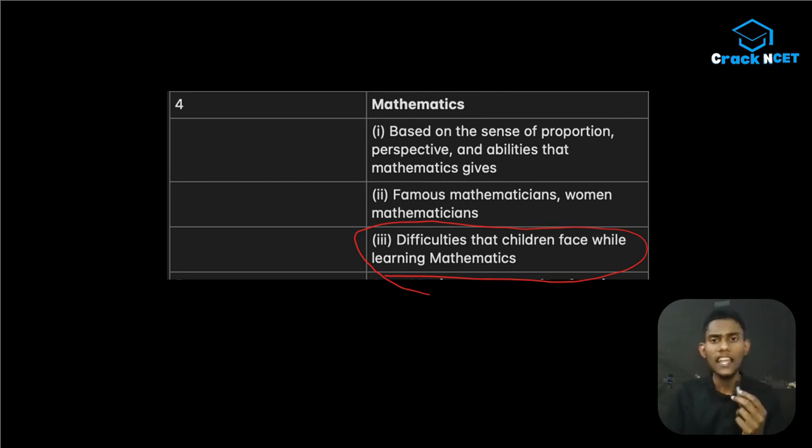And actually, is that a natural phenomenon or is it a failure on the teacher's part? It's a debatable topic, but that's why they have given more emphasis on this difficulties part. I think you can expect one question from this portion. Maybe one question can come from this portion, but I haven't seen this in previous years. And these famous mathematicians, and as I have said before, the woman scientists part should be taken seriously because I think one question will definitely come from there.